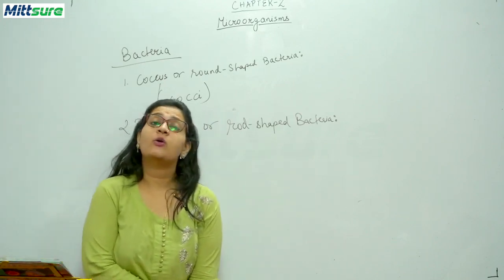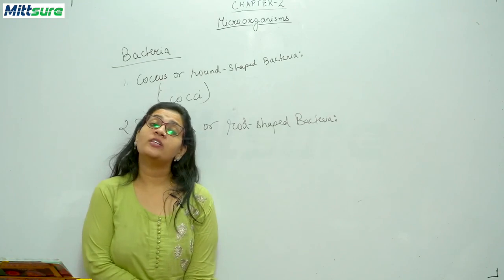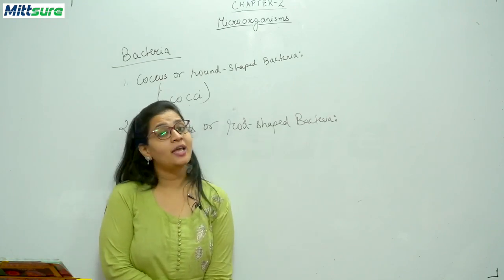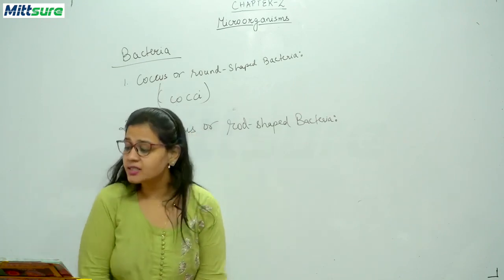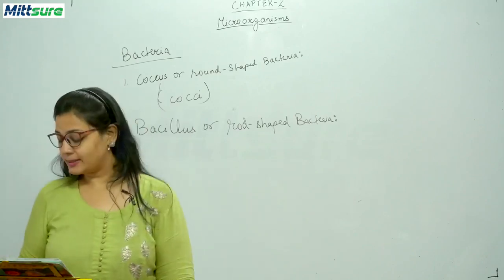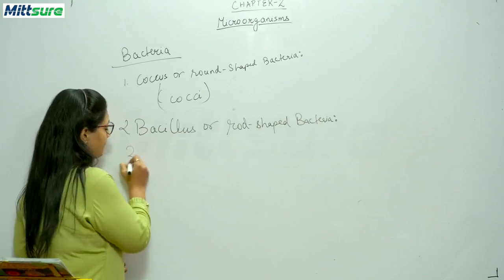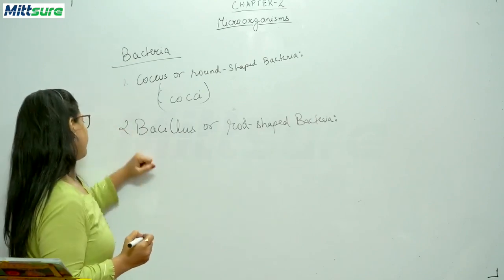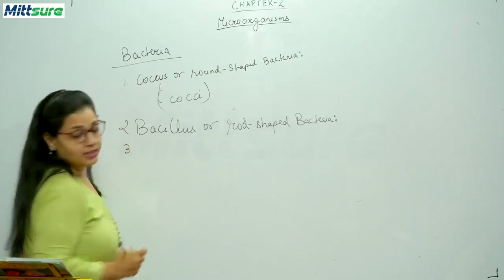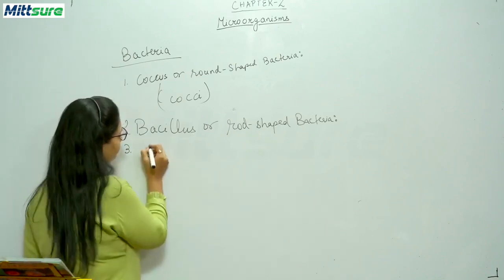This bacteria causes typhoid. So typhoid is also caused by a bacteria, and the name of the bacteria is Bacillus typhosus. Now the third type of bacteria is your Spirillum.